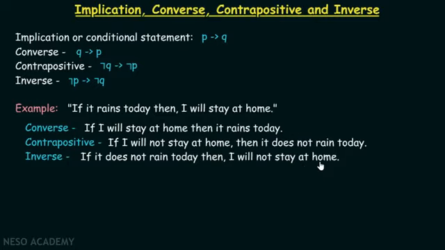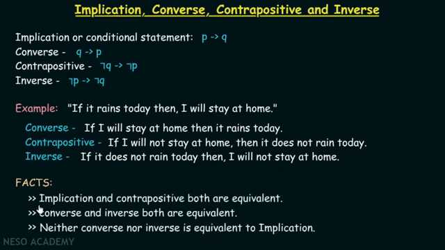Simple. Now let's consider some facts related to implication, converse, contrapositive, and inverse. Implication and contrapositive both are equivalent. Converse and inverse both are equivalent. Neither converse nor inverse is equivalent to implication. Now these facts are quite important for us to understand. Why are implication and contrapositive equal?